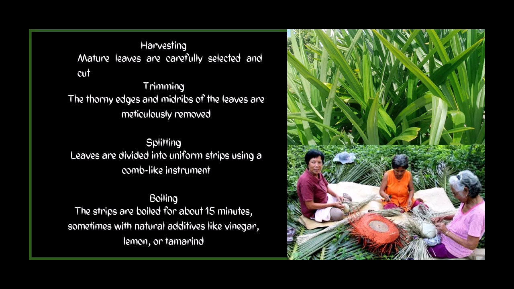Leaves are divided into uniform strips. Okay, using a comb-like instrument, determining the width of the fibers for specific products. Next is boiling. The strips are boiled for about 15 minutes, sometimes with natural additives like vinegar, lemon, or tamarind to soften the fibers and enhance pliability.